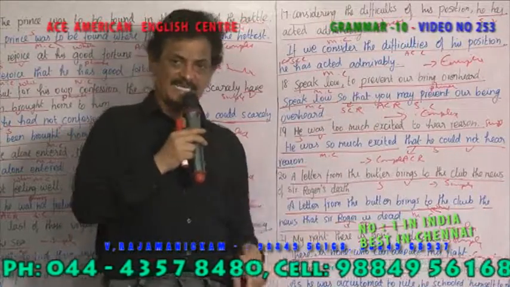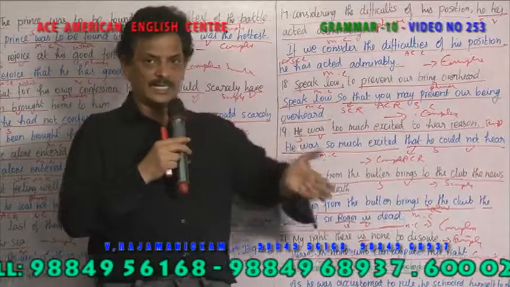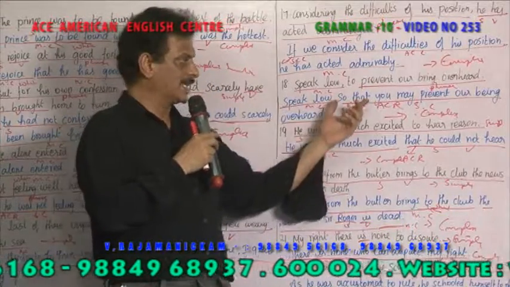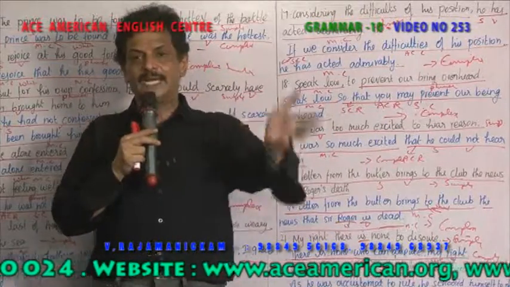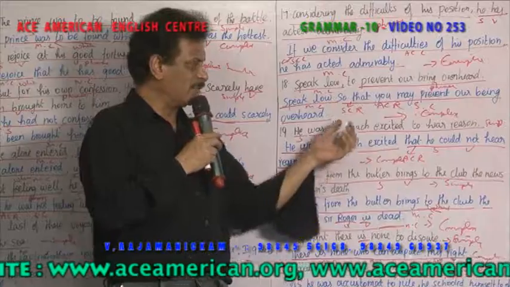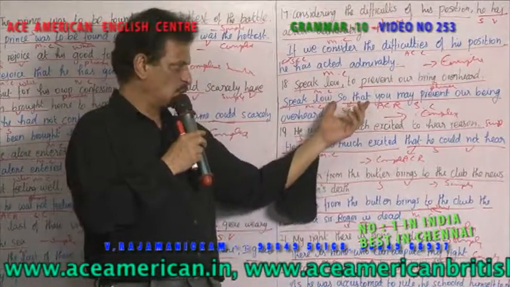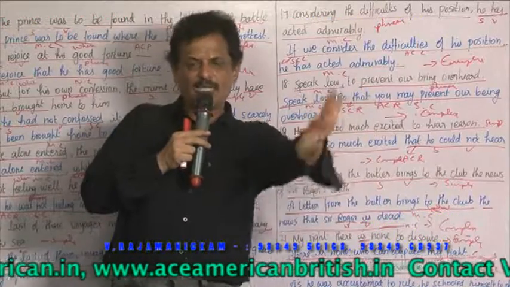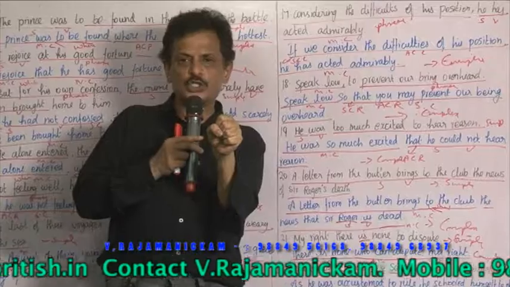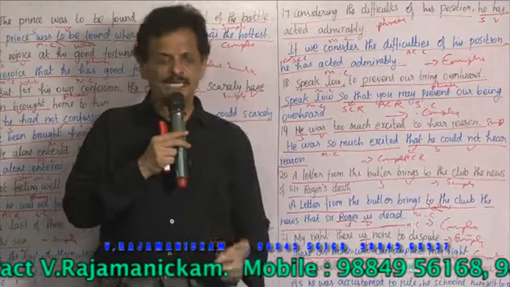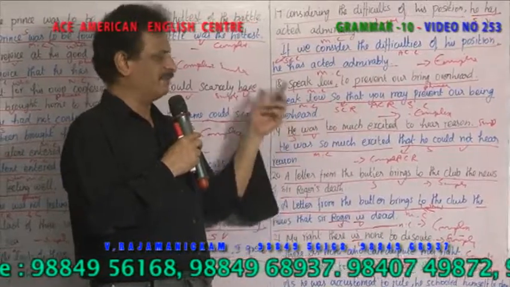What is the result, என்ன பலன், speak low என்று சொல்றீங்க, அதனால என்ன ரிசல்ட் வந்தது, so that you may prevent our being overheard, so that nobody can hear us, யாரும் நம்மளை கேட்க முடியாது. So you is the subject, may prevent is a verb. So that என்பது conjunction, a word which is used for results, பலன்களுக்காக பயன்படுத்தக்கூடிய வார்த்தை. So this sentence depends upon this sentence.